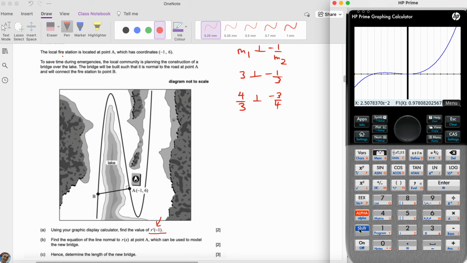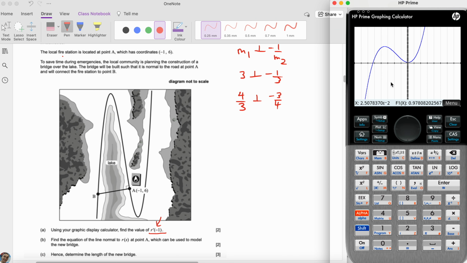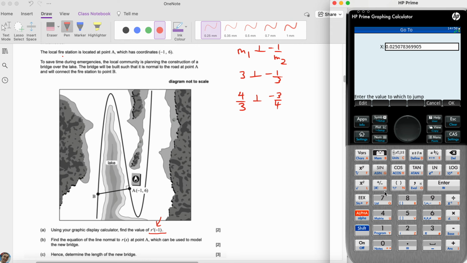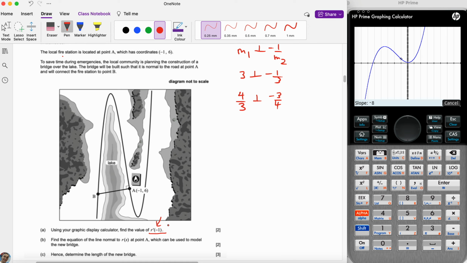This isn't great. What I would do is maybe look at my y's. They're huge. Why don't I try something like -50 to 50. And then, okay, that looks a little bit more like the sketch. So remember, we're going to go to the x value. We're going to go to -1, and then we're going to go to function, and then we're going to go to slope. Okay, so remember, as soon as you see the derivative, that's the slope of the function. And so it's going to be -8.